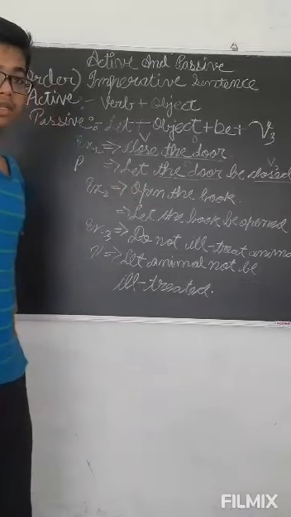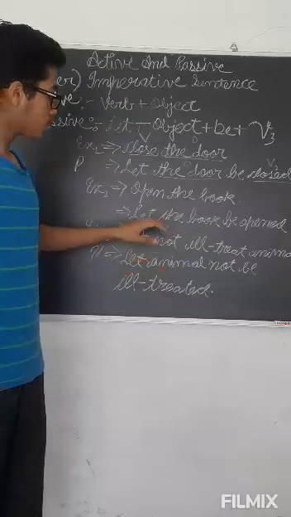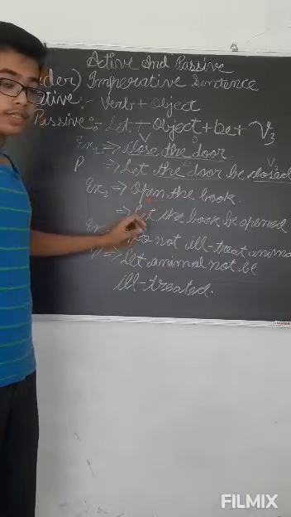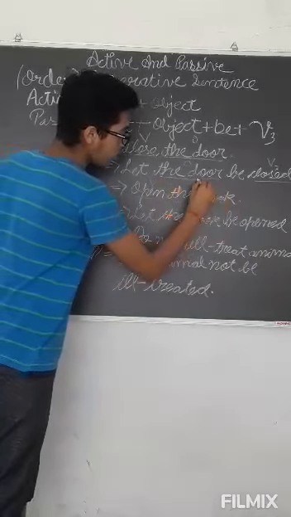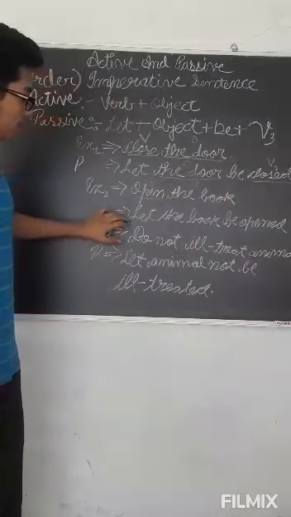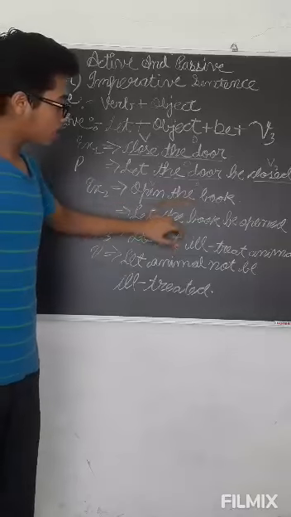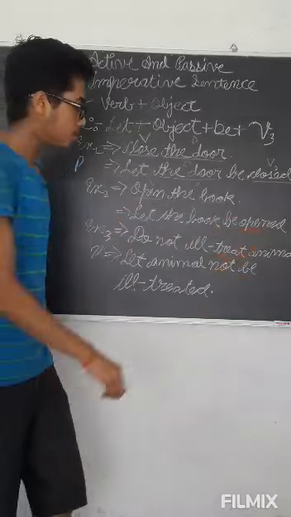Let's take another example. Open the book. It is an order. When we convert this into passive voice, here open is the verb and the book is the object. So we have to write: let the book be opened.